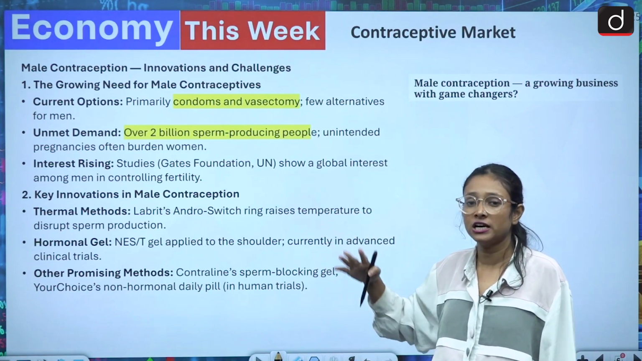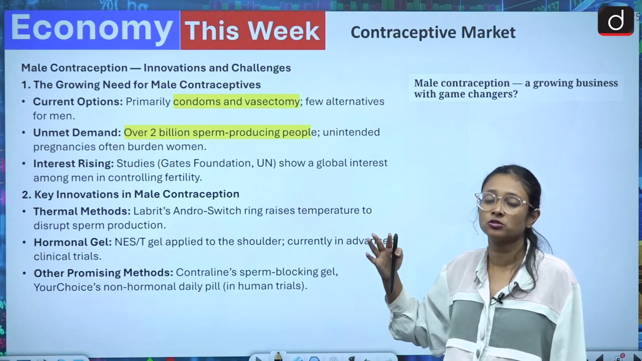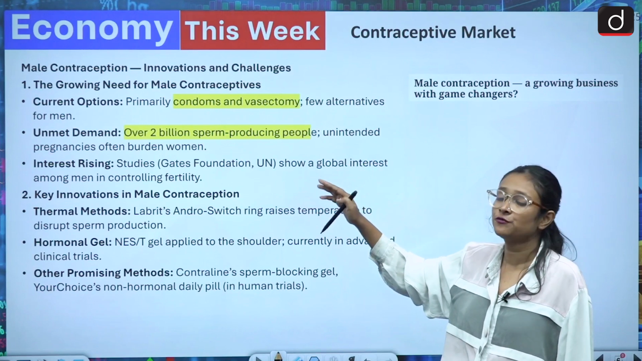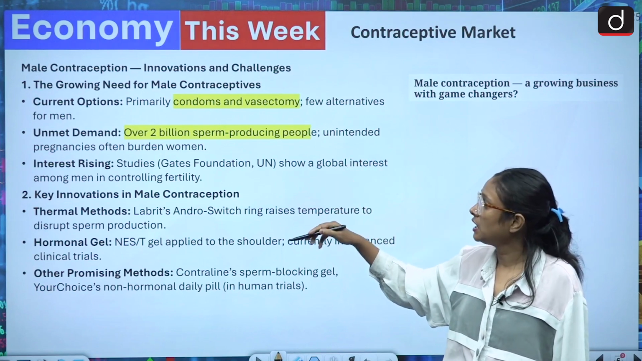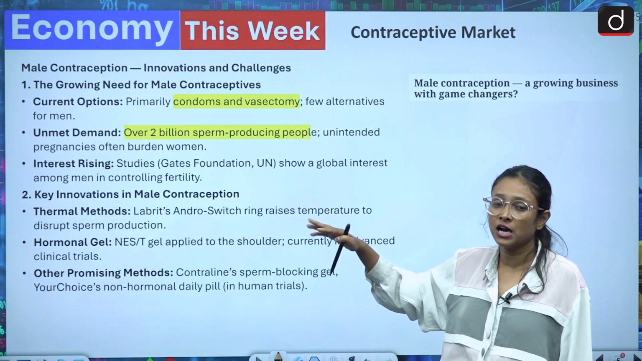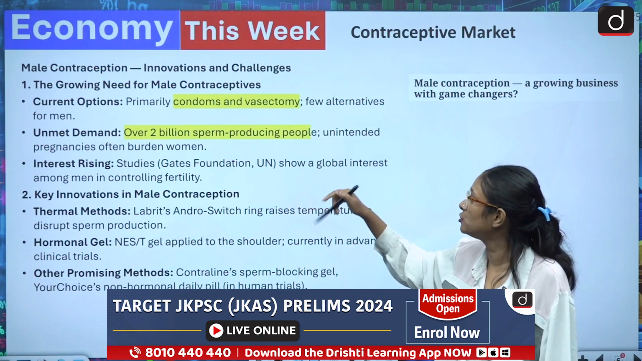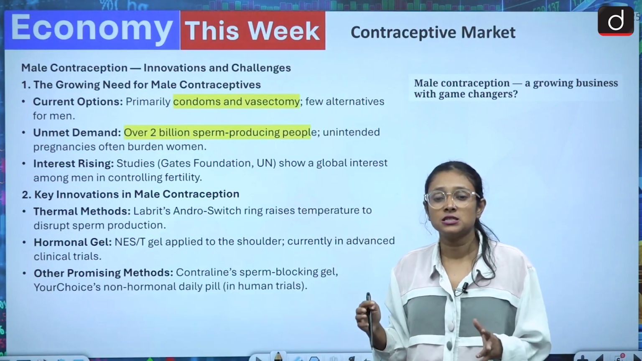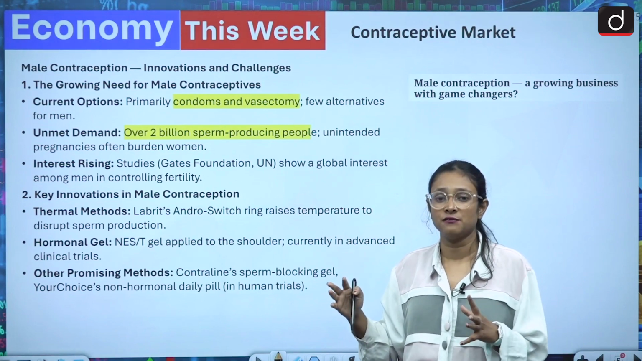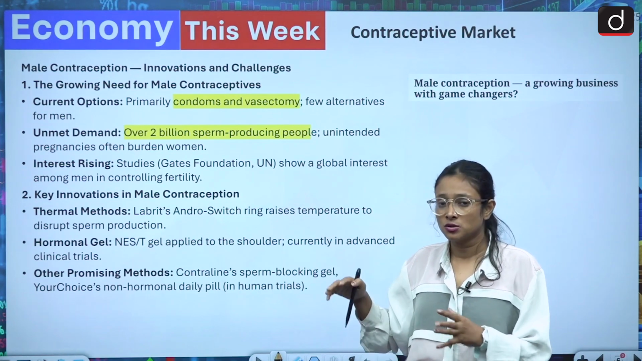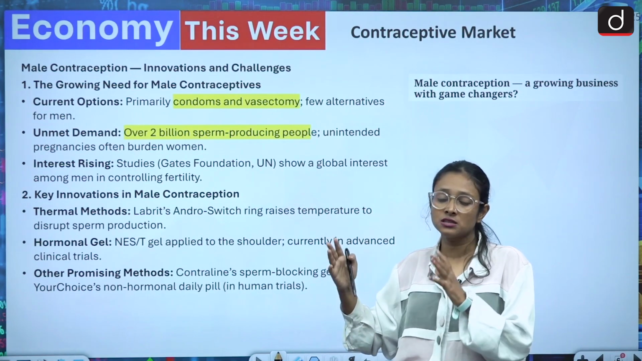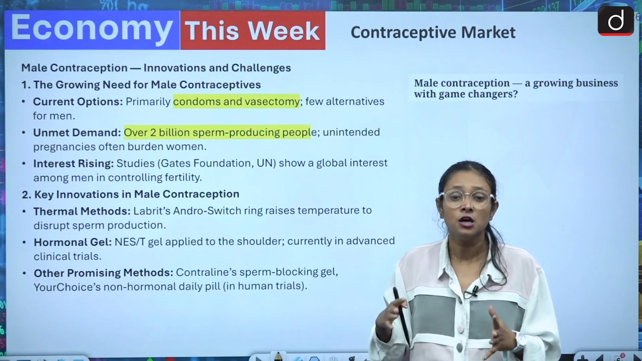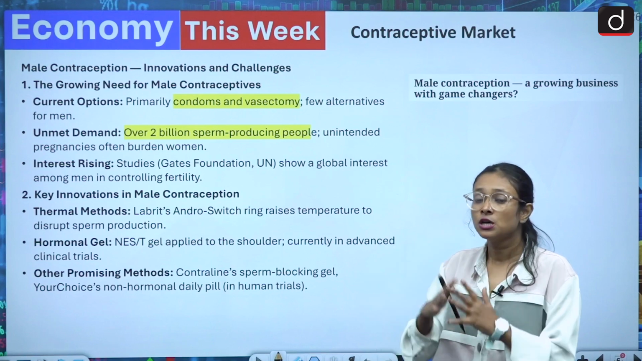So what are the current options we have when we talk about male contraception? We have condoms and we have vasectomy. These are the few alternatives we have. And there is unmet demand. We can see that there are around 2 billion sperm-producing people, and many times there is unintentional pregnancy, which burdens the women. So this is a social issue, and in this social issue we are trying to find an economic solution which can also solve the socio-economic problems together.